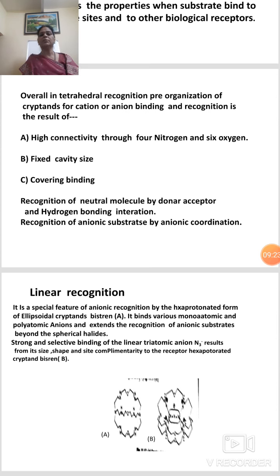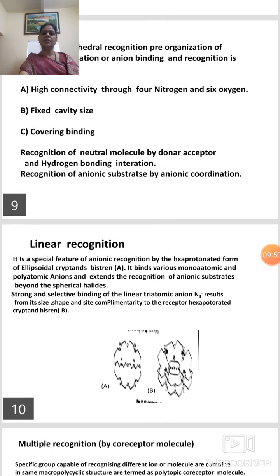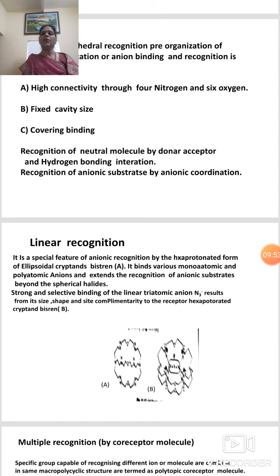Some more recognitions are: recognition of neutral molecules by donor receptor and hydrogen bonding interaction, and another one, recognition of anionic substrates by anionic coordination.